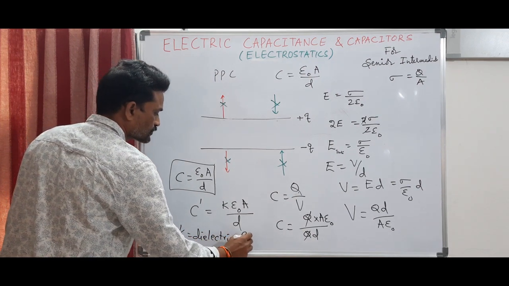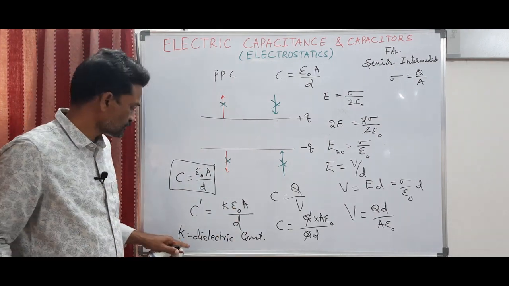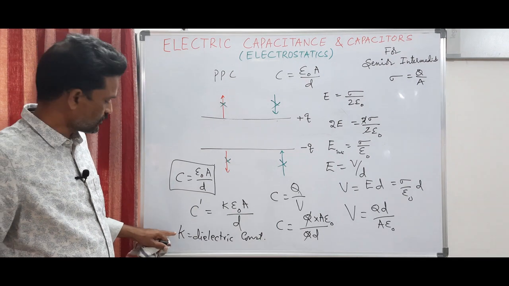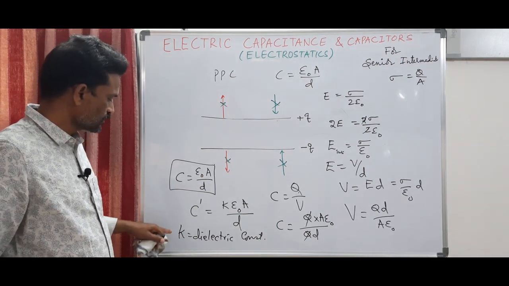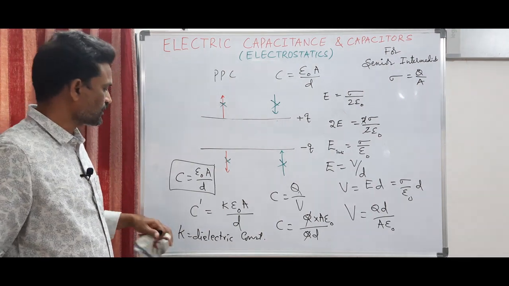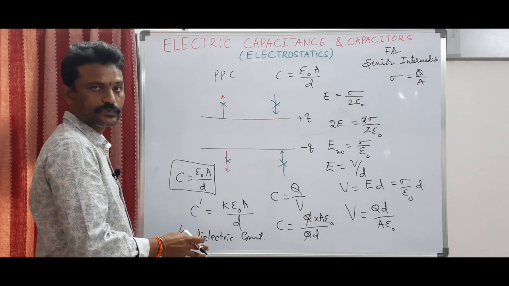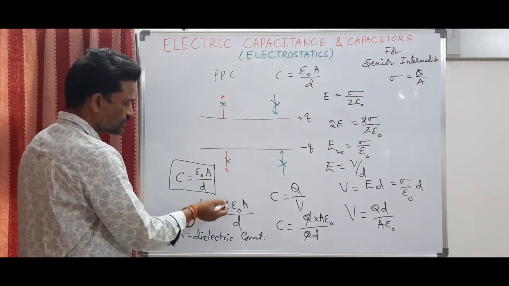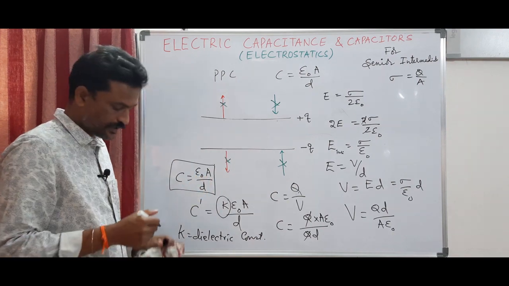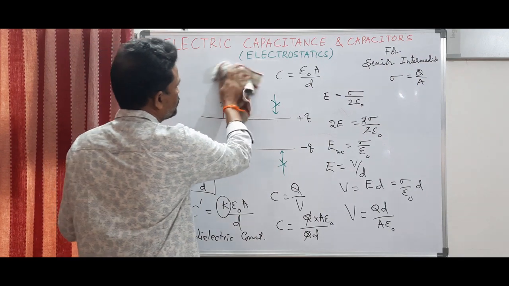K is 1 for air, K is infinity for metals, that is for good conductors, K is around 80 for water, like that. So if I fill it with some insulator, let us say mica or plastic or rubber, the capacitance increases by K times, where K is the dielectric constant. That we will be deriving.